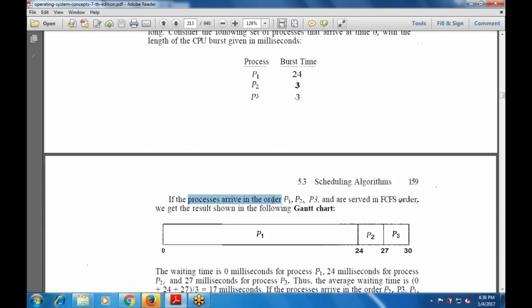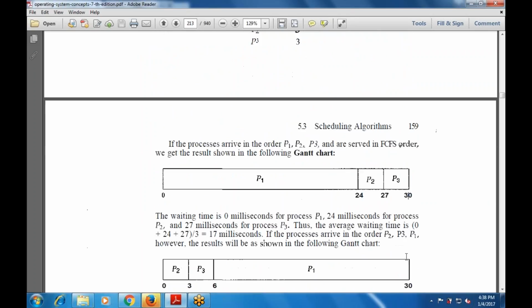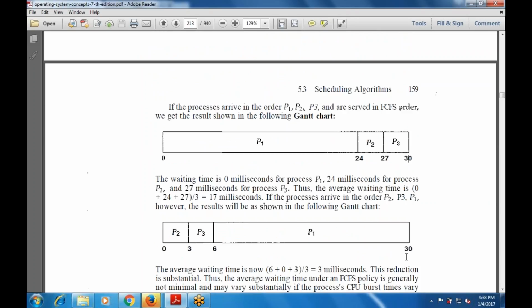If the processes arrive in the order P1, P2, P3 and are served in first come first serve order, we get the result shown in the following Gantt chart: 0 to 24, then 3 to 27, then 3 to 30. The waiting time is 0 milliseconds for process P1, 24 milliseconds for P2, and 27 milliseconds for P3. The average waiting time is found by adding these and dividing by 3.